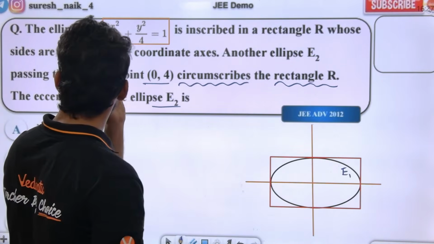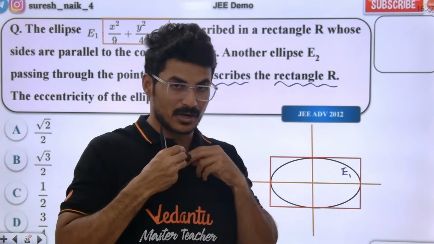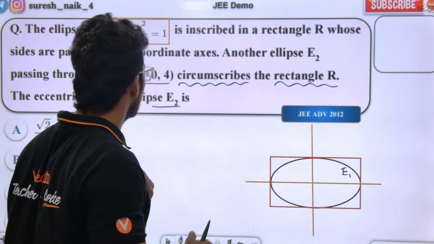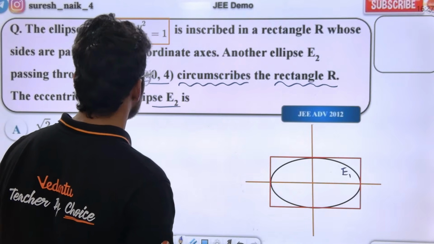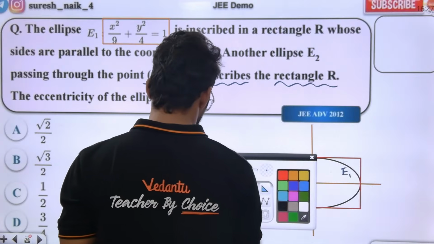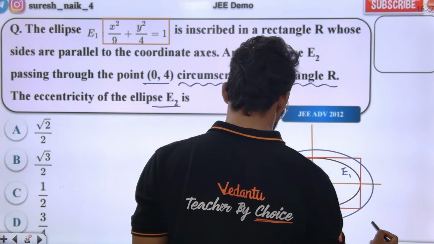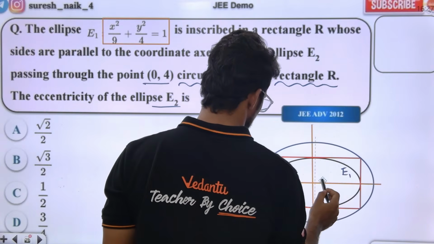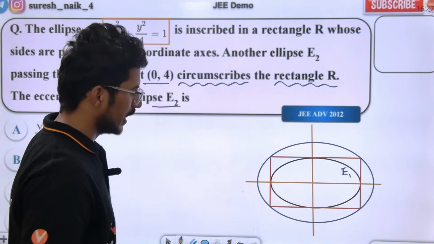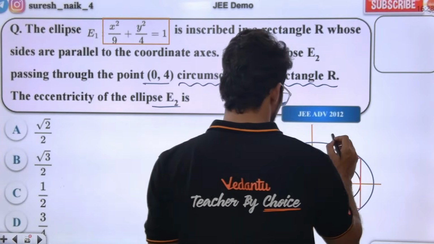Whose sides are parallel to the coordinate axes? Mic fell down, one minute. Another ellipse E2 passing through the point (0, 4) circumscribes the rectangle. There is another ellipse over this one, like this. Another ellipse which circumscribes the rectangle. This is E2. Your name is E2.